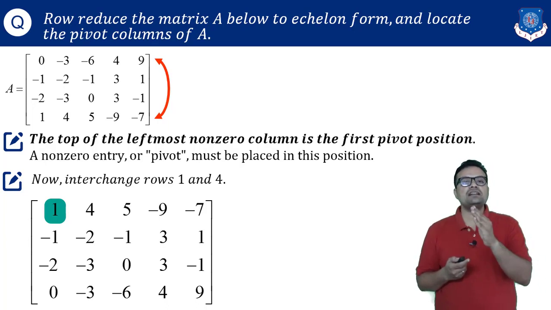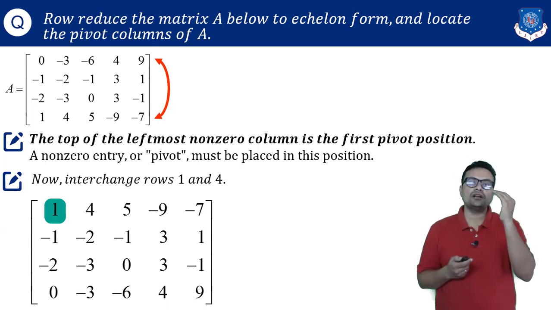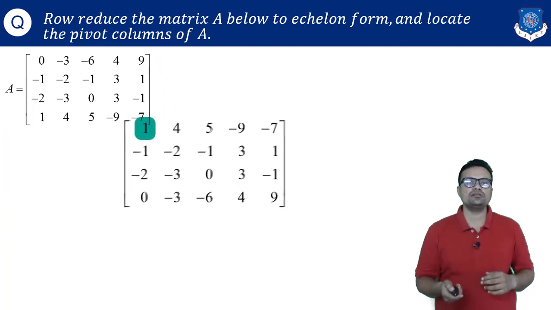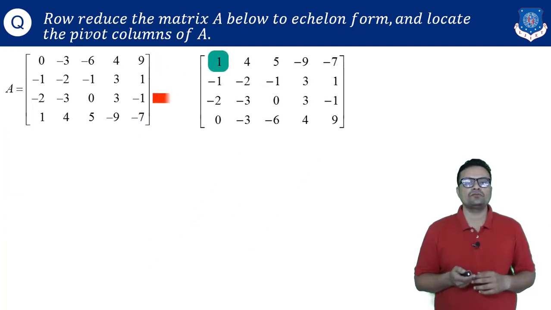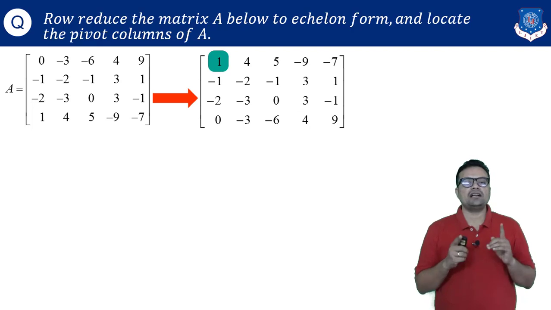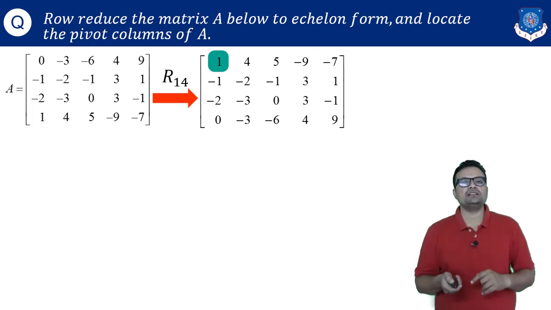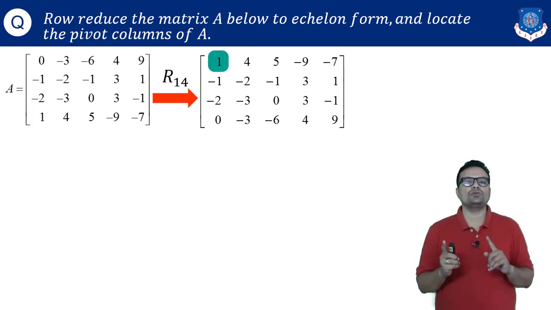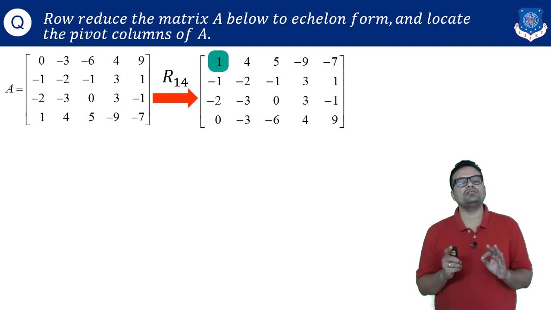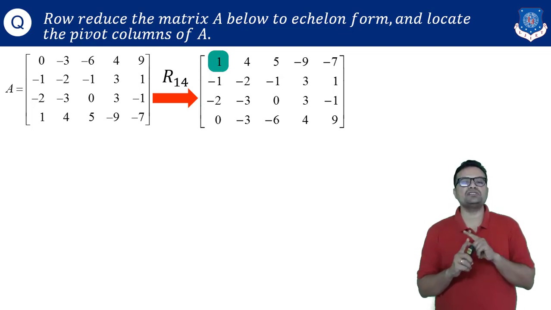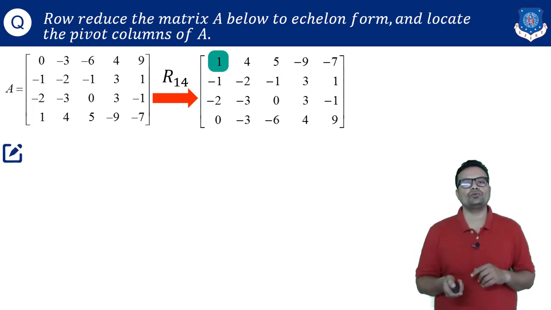I can use this entry 1 to convert all lower entries into 0. So here you can see I converted my original matrix into this using R14. Now this new symbol R14 indicates I am interchanging row 1 and row 4. Now next task, converting lower entries into 0.